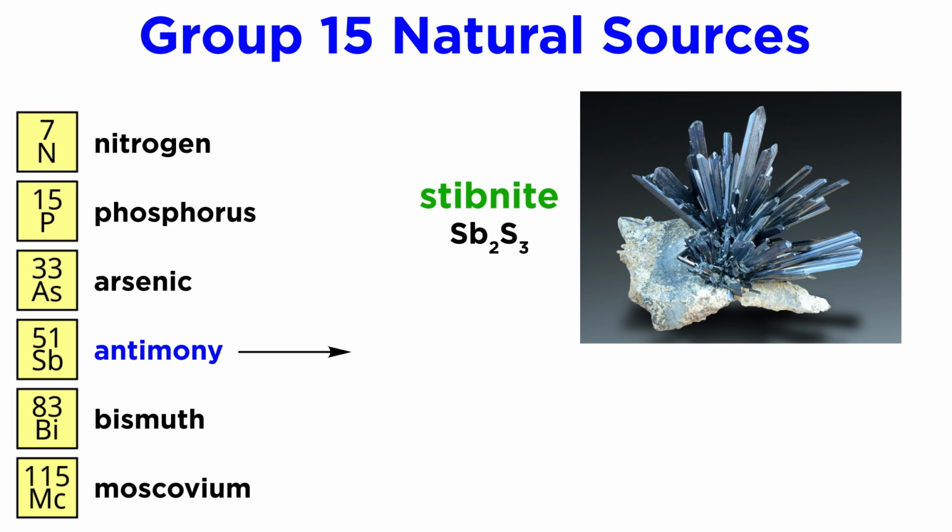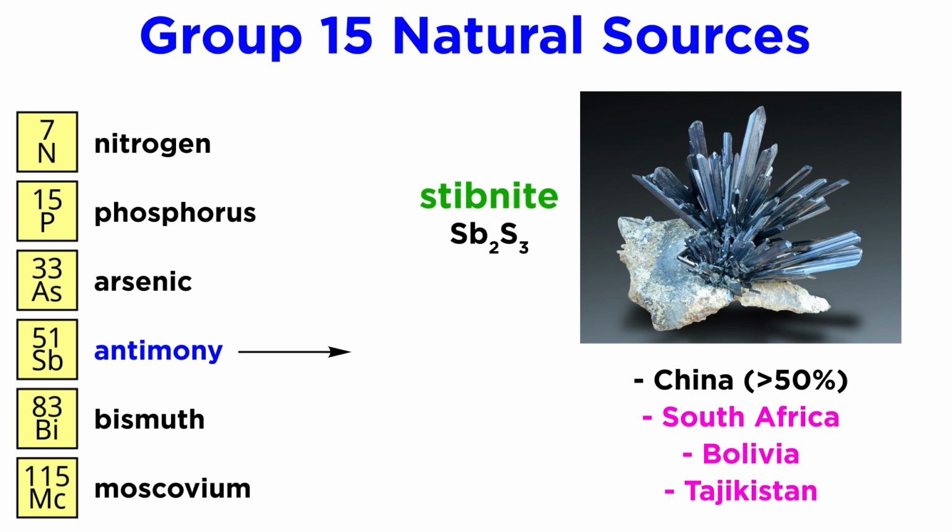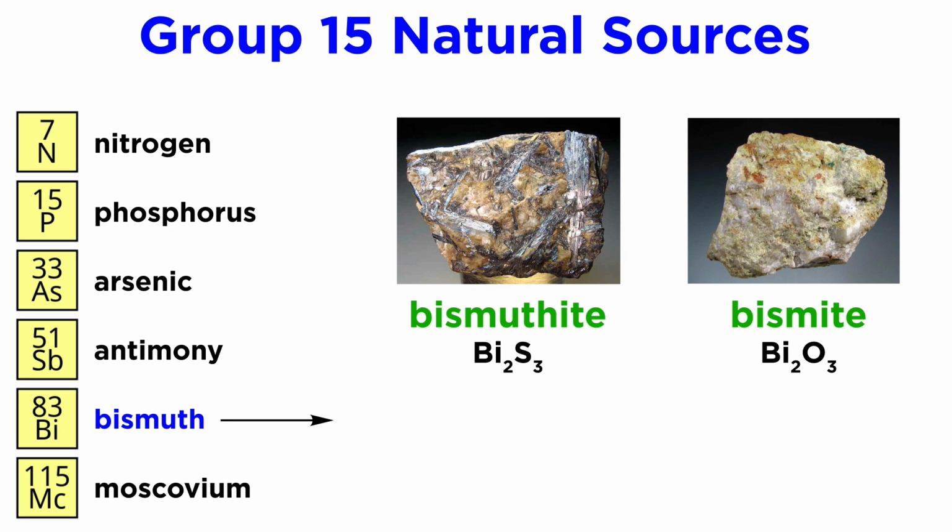Antimony is found in the ore stibnite, with most of this located in China, but also in South Africa, Bolivia, and Tajikistan. Bismuth can be found in the ores bismuthite and bismite, again located largely in China, but also Mexico and Peru.